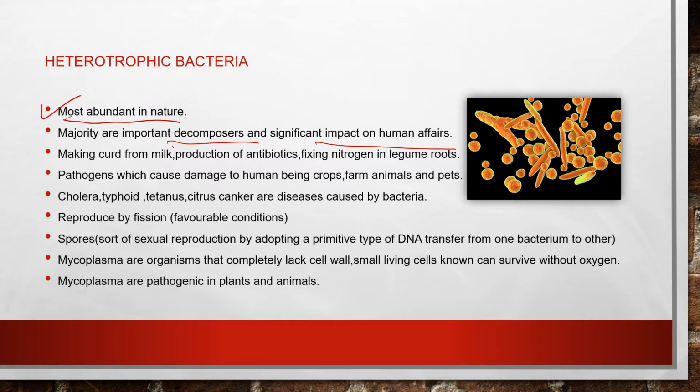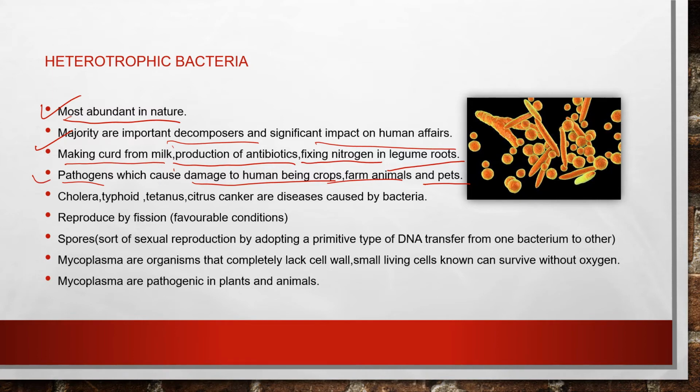They help us in making curd from milk. They help in the production of antibiotics. They help us fix nitrogen in legume roots. Now there are also several pathogenic bacteria which can cause damage. What are pathogenic bacteria? They cause damage to human beings, crops, farm animals and pets. So they have both beneficial and harmful effects, acting as pathogens also.